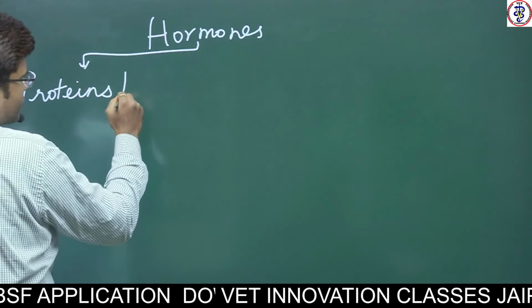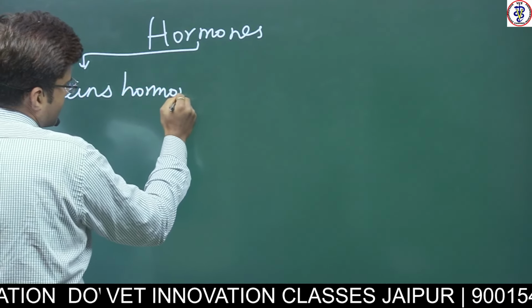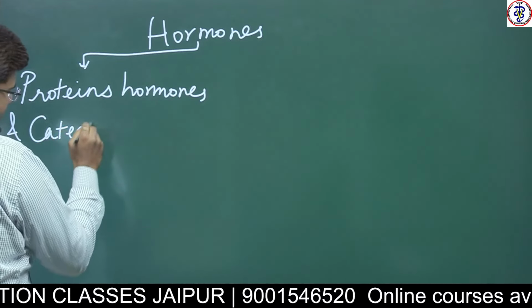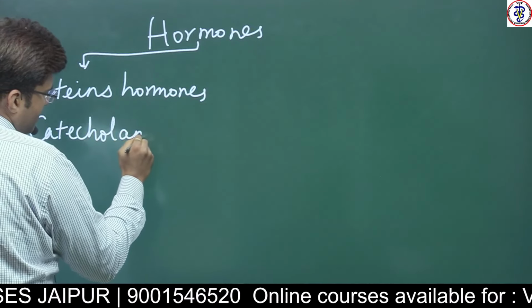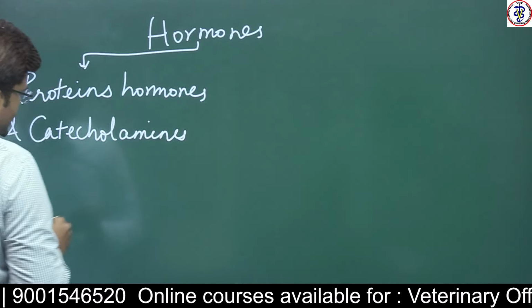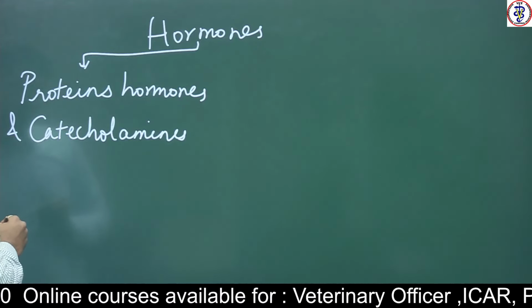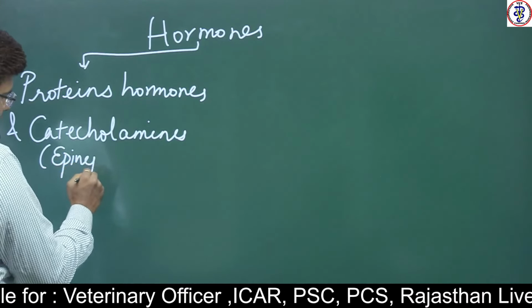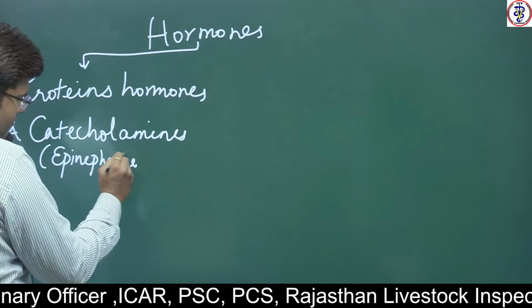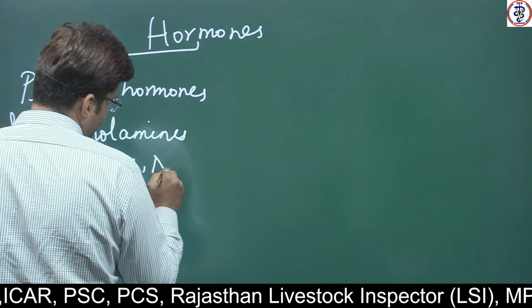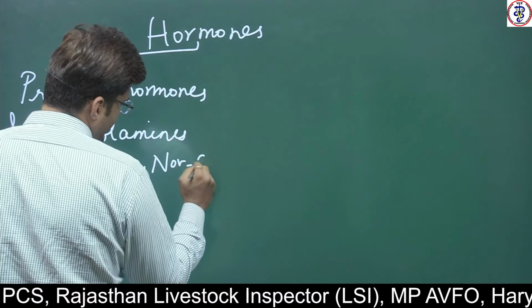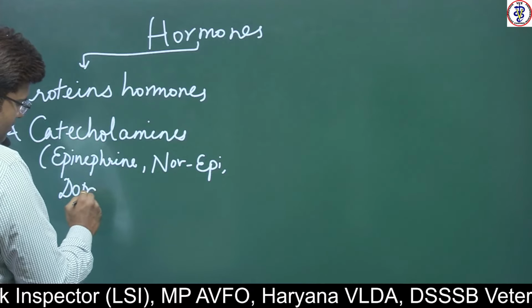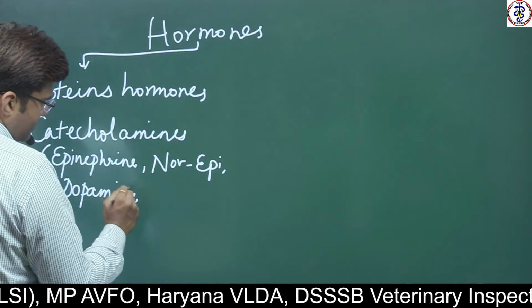We can keep protein hormones and the group called catecholamines, which includes epinephrine, norepinephrine, dopamine.